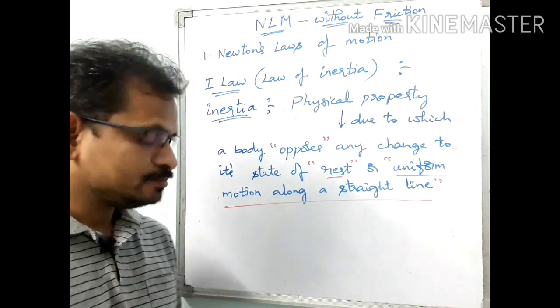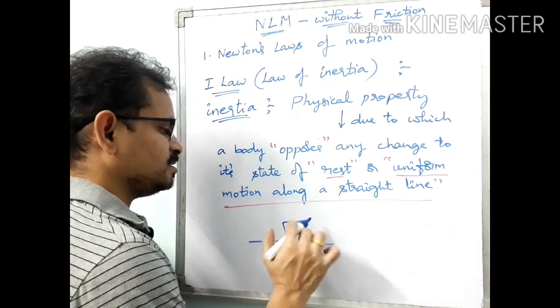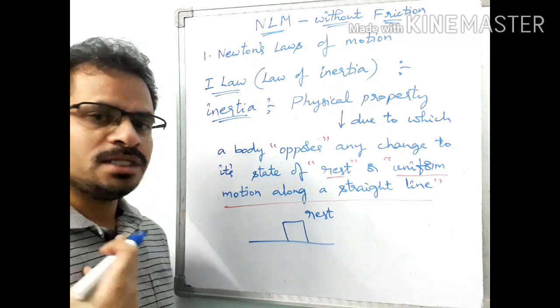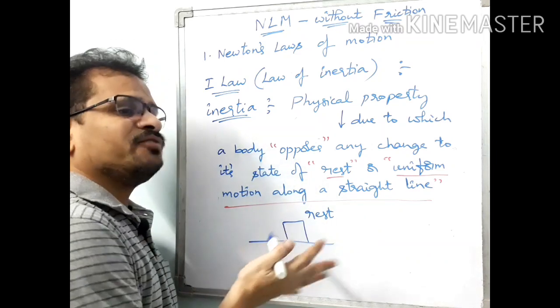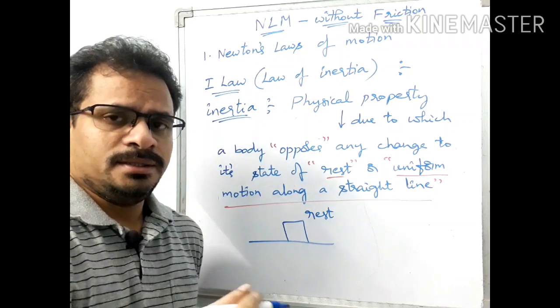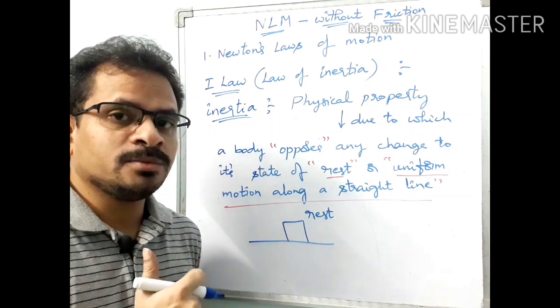What does it mean? Suppose a body is at rest here, a block is at rest, and we are interested in setting this block into motion. If we apply a little force, can we set it into motion? We cannot. Why are we unable to set it into motion?